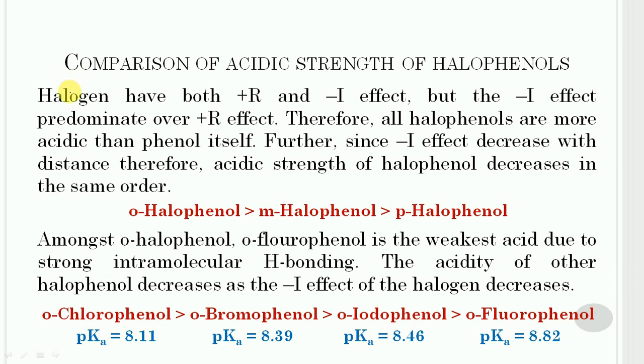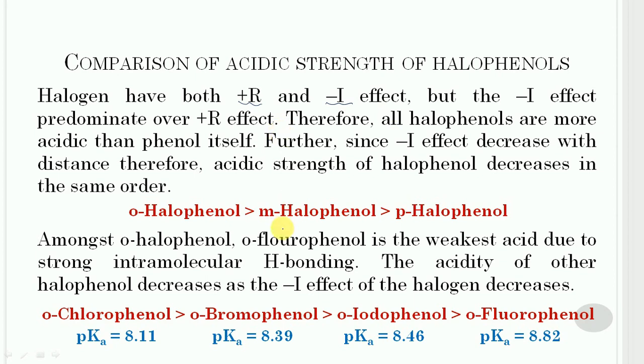Then comparison of acidic strength of halophenols. The halogen has both plus R and minus I effect. Plus R means electron donor resonance effect and minus I means electron withdrawing inductive effect. But in case of halogen, the minus I effect predominates over the plus R effect. Therefore, all the halophenols except parafluorophenol are more acidic than phenol.